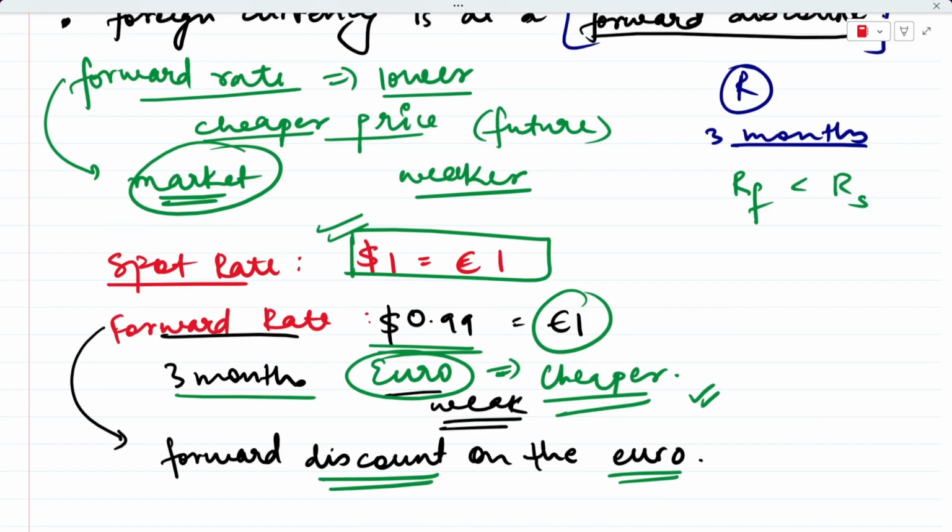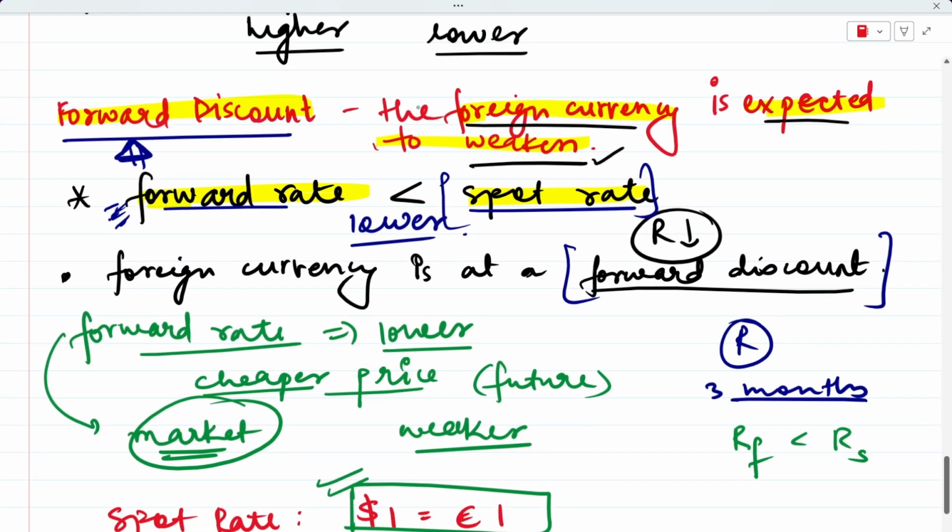Okay, so this is the meaning of forward rate. You can again look at the definition. The forward discount means the foreign currency is expected to weaken. The foreign currency for us here is euro, so the euro is expected to weaken, right? Because the forward rate is less than the spot rate.